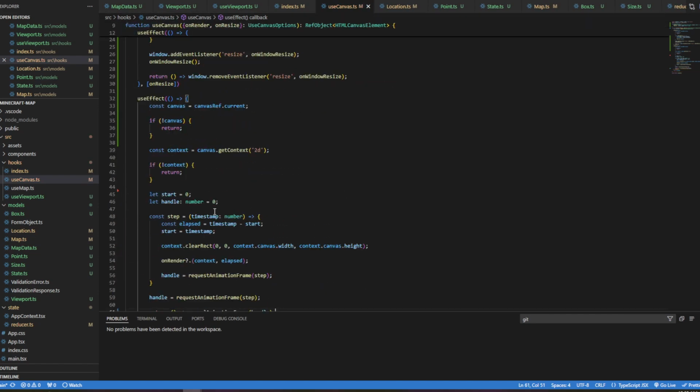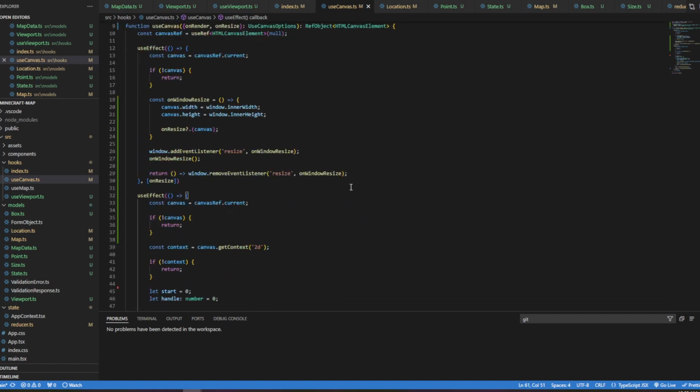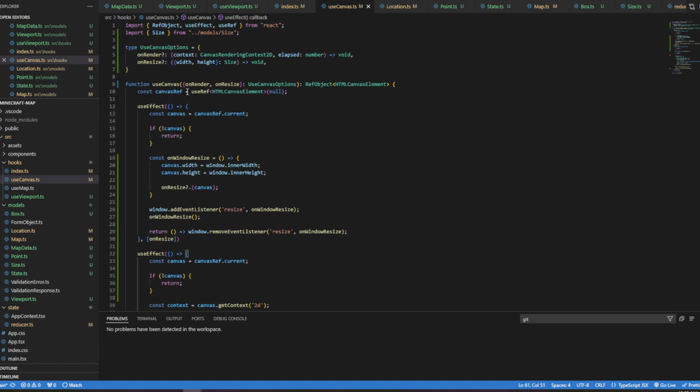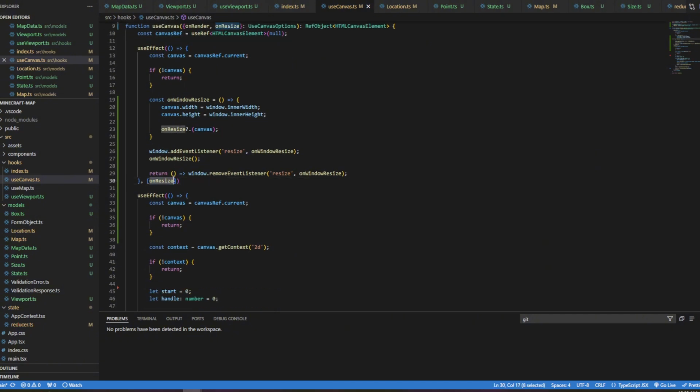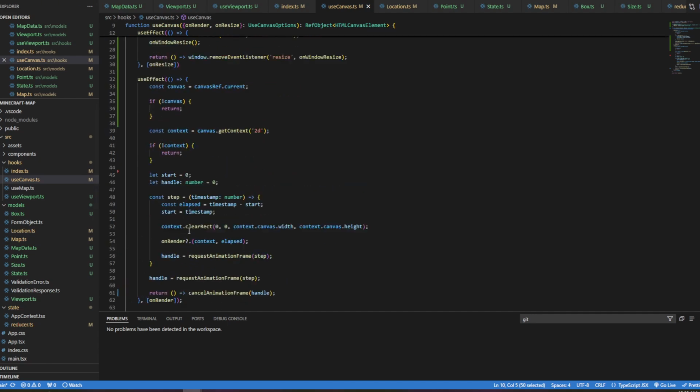Brilliant. And so it's just a separation of concerns sort of a thing. Again, another benefit of not passing in the canvas ref is I don't have to have the canvas ref in this dependencies list because it's connected to this hook. And so React is like, I've already got that handled. So I don't need to worry about these other things.